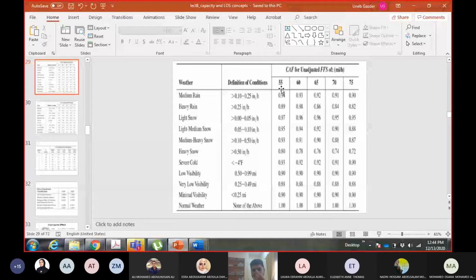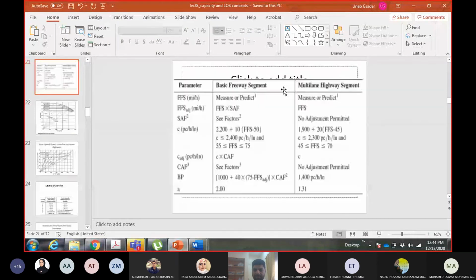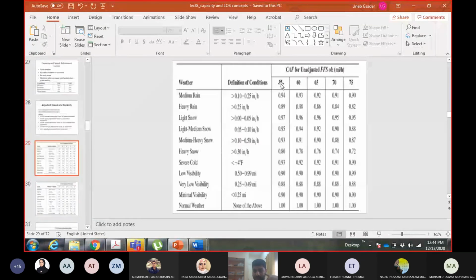Our calculated free flow speed is 52.8. If you come to this table, they are saying the minimum free flow speed should be 55 for freeways. Okay, so I will just take the free flow speed of 55, because this is the minimum for freeways.